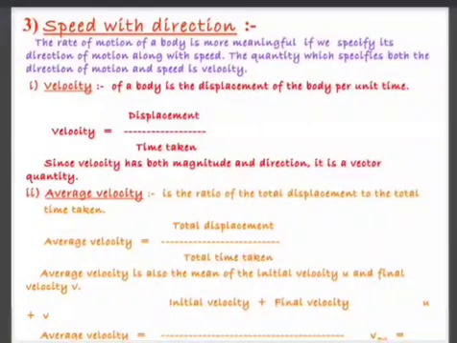Now, as I said, what is velocity? It is nothing but speed with a direction. So it is a vector quantity. I repeat, we have two types of quantities, scalar and vector. Scalar means it has only magnitude, no direction, like time, mass, temperature. When you give the value, you never give direction.